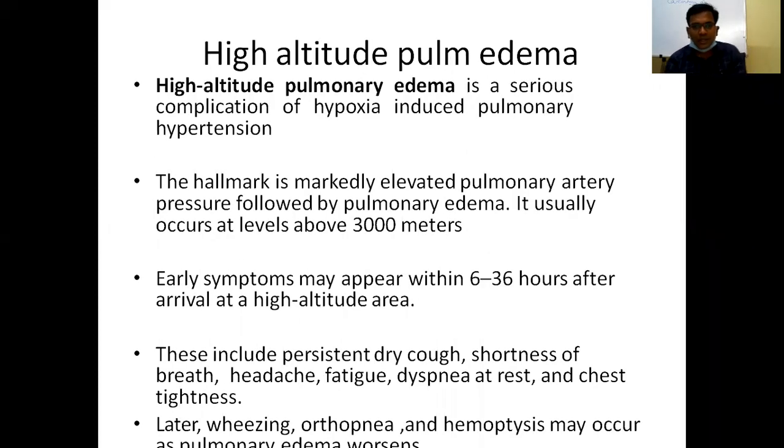Now, high altitude pulmonary edema is a serious complication of hypoxemia-induced pulmonary hypertension. The hallmark is markedly elevated pulmonary artery pressure followed by pulmonary edema. It usually occurs at levels of about 3,000 meters. Early symptoms may appear within 6 to 36 hours after arrival at high altitude. These include persistent dry cough, shortness of breath, headache, fatigue, dyspnea at rest, and chest tightness. Later the patient develops wheezing and orthopnea, and hemoptysis may occur as the pulmonary edema worsens.